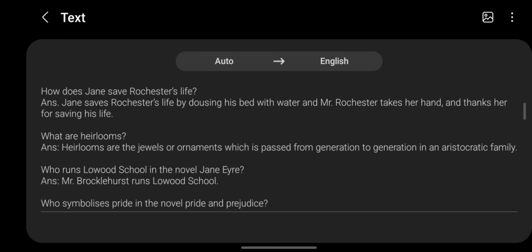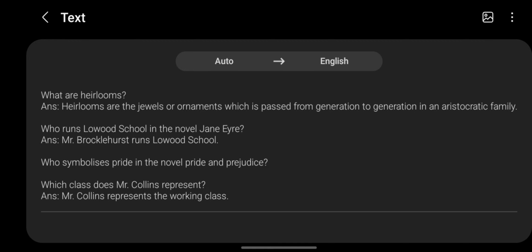How does Jane save Rochester's life? ANS. Jane saves Rochester's life by dousing his bed with water, and Mr. Rochester takes her hand and thanks her for saving his life. What are heirlooms? ANS. Heirlooms are the jewels or ornaments which are passed from generation to generation in an aristocratic family. Who runs Lowood School in the novel Jane Eyre? ANS. Mr. Brocklehurst runs Lowood School.